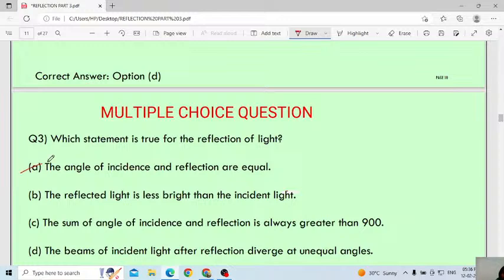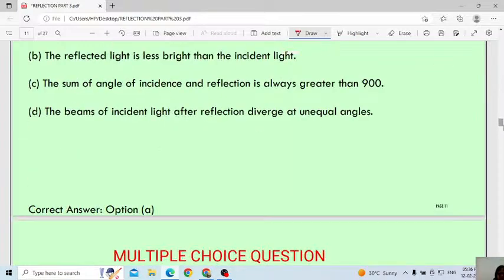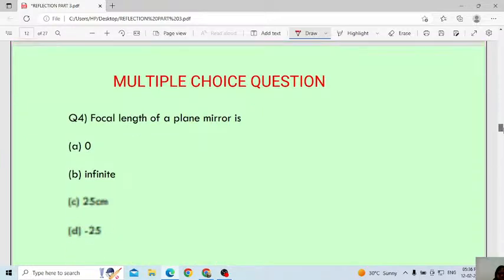Yes, easy. The angle of incidence will be equal to the angle of reflection. That is the correct answer. Option A is the correct answer. Easy question. That is nothing but the law of reflection. The focal length of a plane mirror is, this one you have to remember. What is the focal length of the plane mirror? Yes, Suma Devi. Angle of I will be equal to angle of R. First law of reflection.